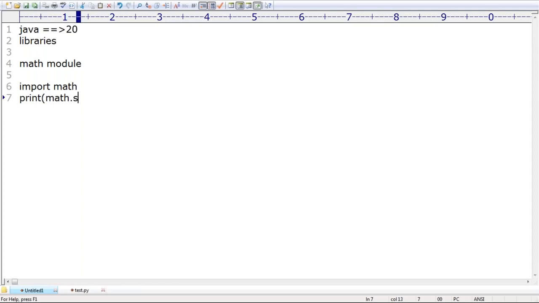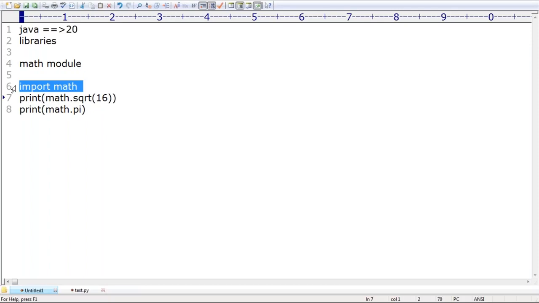Suppose I want to print math dot square root. What is the function name? Square root is the function name. Taking 16, the square root of 16 is just 4.0 that we are going to get. Make sure you write math dot square root. Similarly, math dot pi gives the pi value. So the math module provides several mathematical functions to the programmer. Remember that.